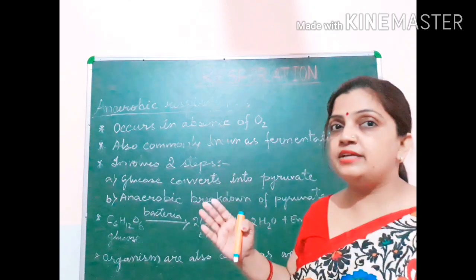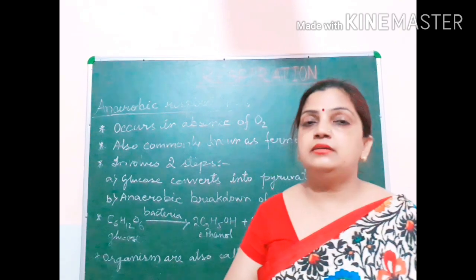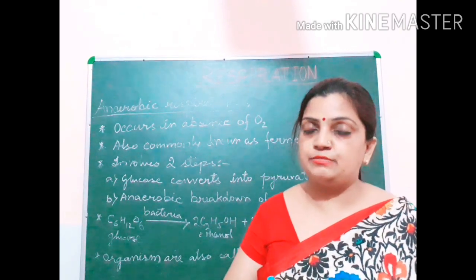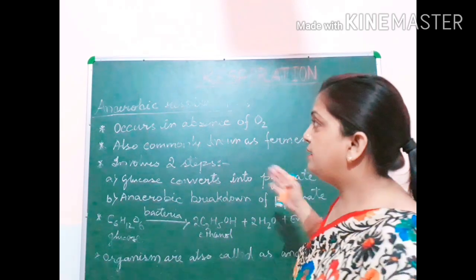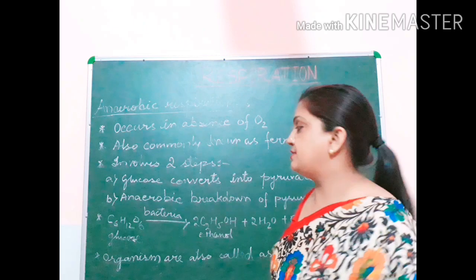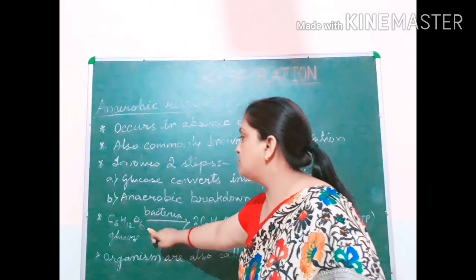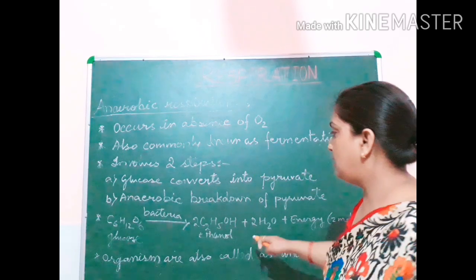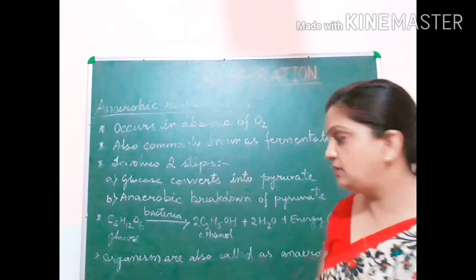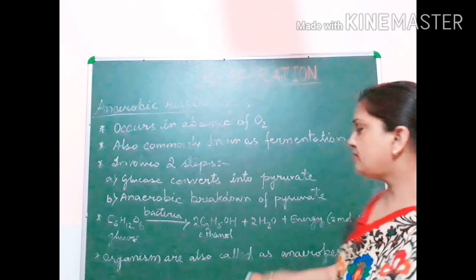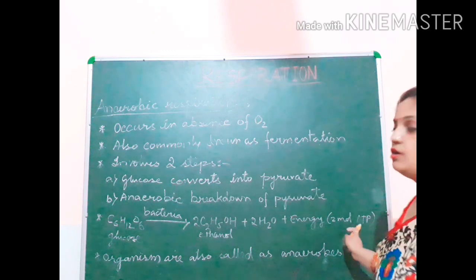So always in the complete cellular respiration process, in the beginning, anaerobic respiration takes place, and it proceeds with aerobic respiration. Here, during anaerobic respiration, in the beginning part of cellular respiration, glucose in case of bacteria will convert into ethanol, C2H5OH, ethyl alcohol, and water, plus energy in the form of 2 moles of ATP.